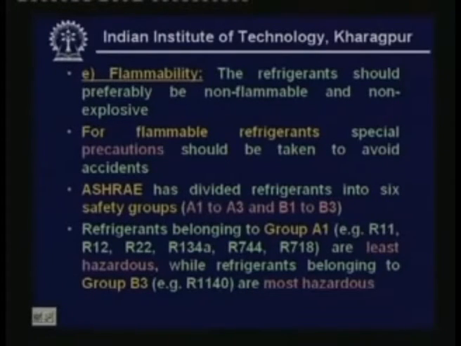If you know to what group a particular refrigerant belongs, then you know whether it is really dangerous or hazardous or not.